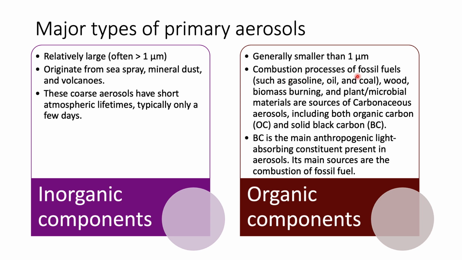They are produced by the combustion of fossil fuels, wood, biomass burning or plant microbial materials. These are all the main sources for the carbonaceous aerosols. They include organic carbon and black carbon. Black carbon is the main anthropogenic light absorbing constituent present in the aerosol. Its main source is combustion of fossil fuels.